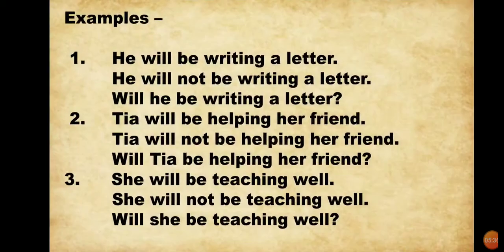See some more examples. First, he will be writing a letter. To make negative, it will become he will not be writing a letter. To make interrogative, it will become will he be writing a letter? Second, Tia will be helping her friend. Tia will not be helping her friend. Will Tia be helping her friend? Third, she will be teaching well. She will not be teaching well. Will she be teaching well?